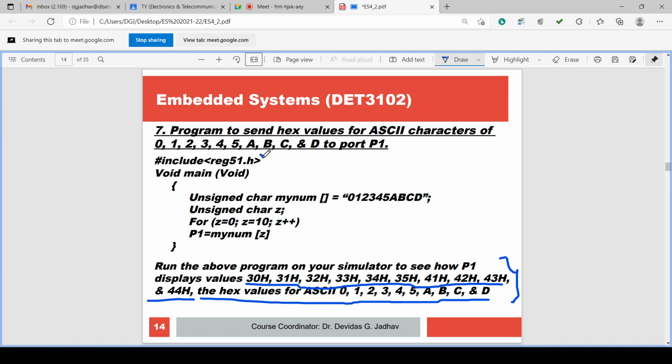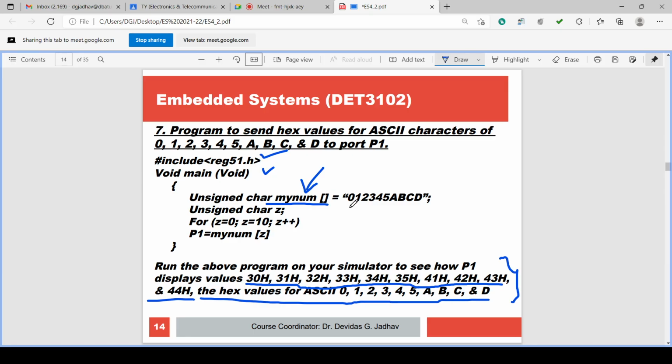What we have done is the REG 51 header file is included, void main void. Then we have taken an array. mynum is the name of the array variable. Why is it an array? Because the empty square bracket is there in front of the name.